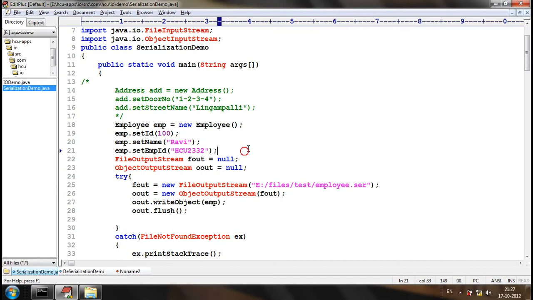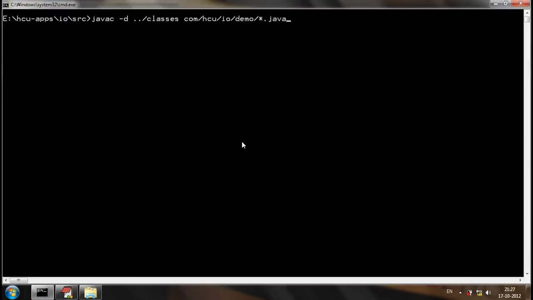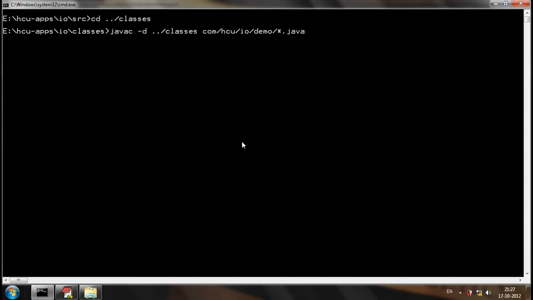Now let me try to serialize the employee object. Let's compile. What are the classes? Execute the application of serialization. We'll just see what happens.